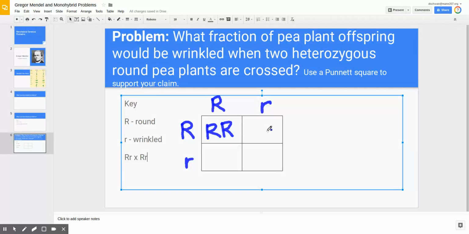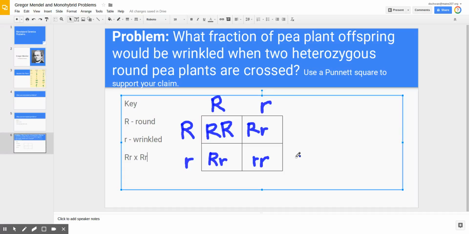In the second box, the small allele comes down, the dominant allele comes over. We always write the dominant allele first. It's just tradition and habit and good practice. There's the potential that these parents could have an offspring that is heterozygous. Now we go to the bottom two boxes, bring down the big R, bring over the little r. We end up with a heterozygous genotype, big R, little r. And then lastly, in the last box, the little r's come over. These parents could potentially have an offspring that has the genotype little r, little r.